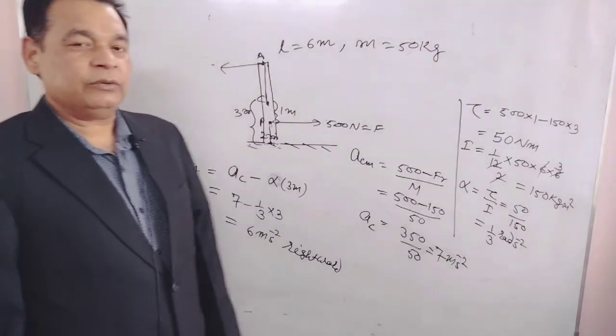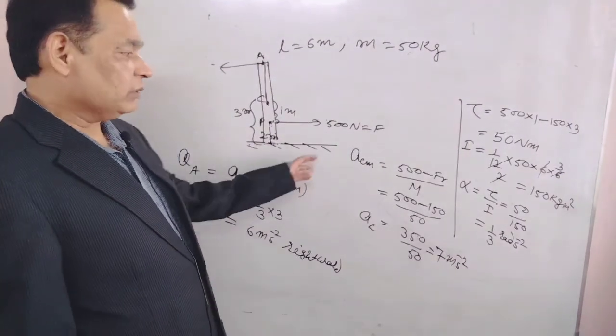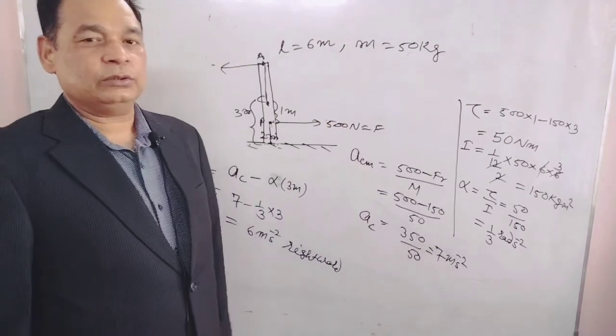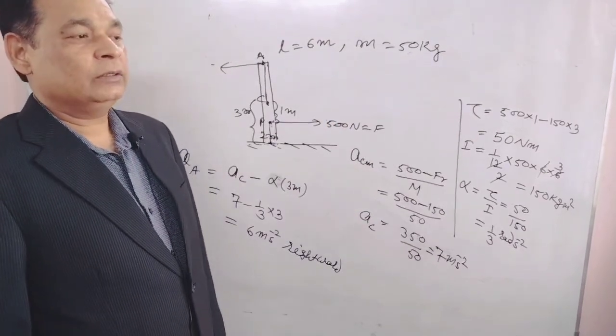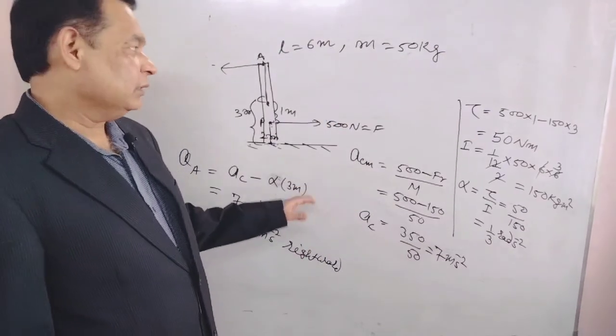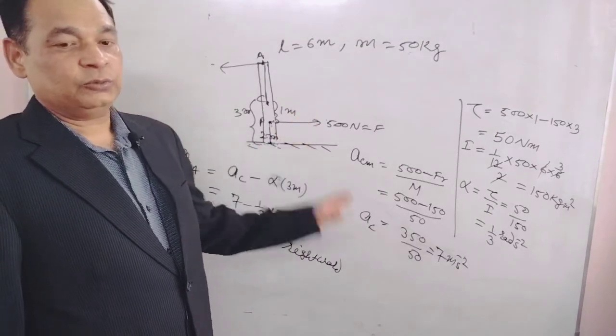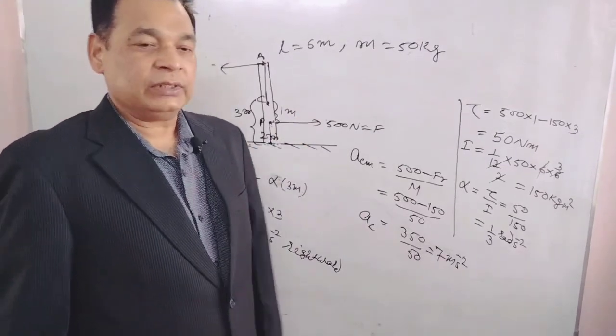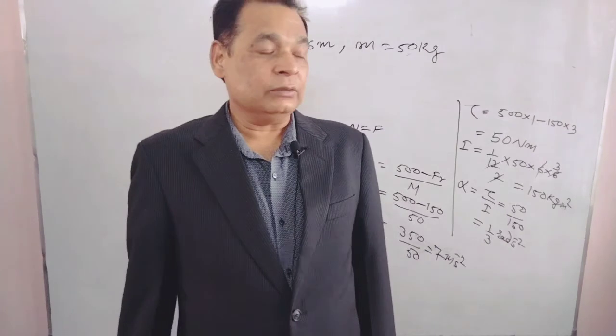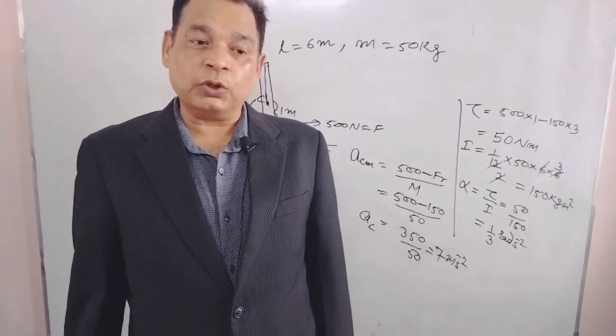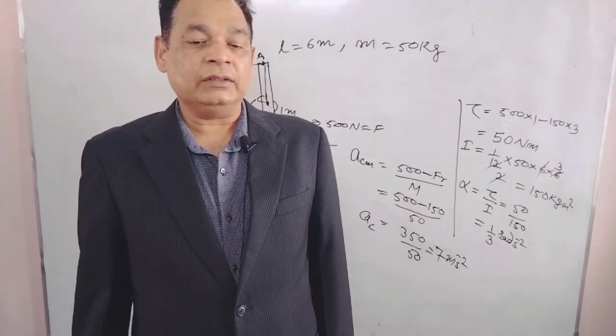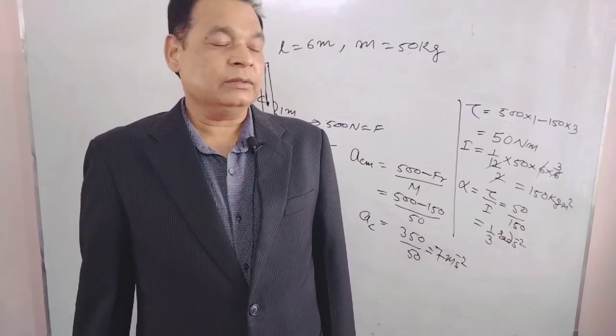So in this way we can find out acceleration, velocity and kinetic energy also of bodies which are performing rotational and translational motion both. In further video lectures we will study about pure rolling and some very good questions regarding that. Okay, thank you.